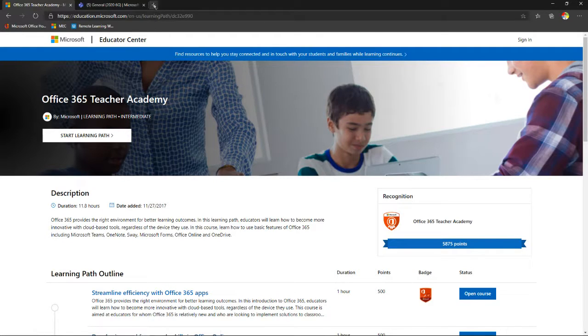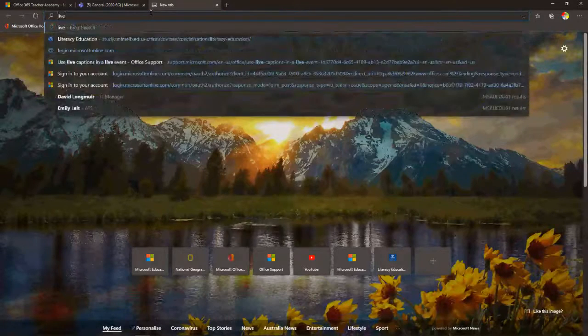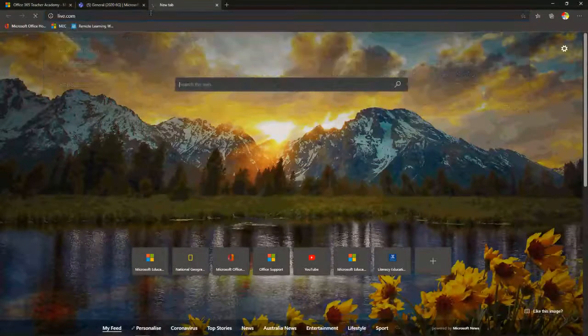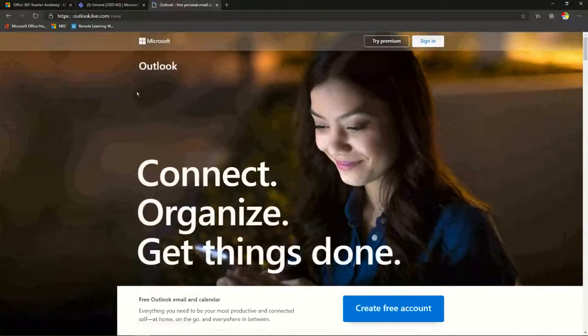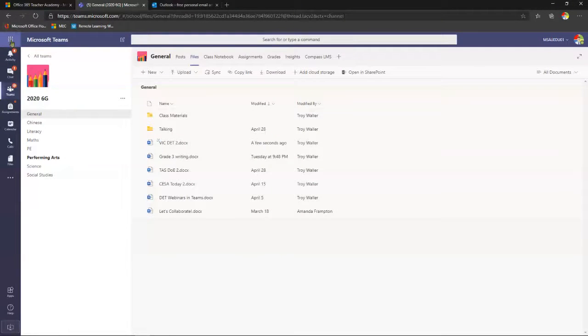However, let me talk to you about this one here called live.com. So if I type in here live.com, okay, now this is going to take us into our emails, but live.com is not just about Outlook, it's actually about the basics of Office Online. So you can come in here, sign up with your regular email address. You can use Outlook, but you can also sign up with another email address as well. And when you sign in, you'll see there will be a little app launcher here. It'll be limited in what you can do, but you will be able to access some of those tools. But the best thing to do is when you get a job, obviously you start using the full 365, which is going to be provided to you by your school.